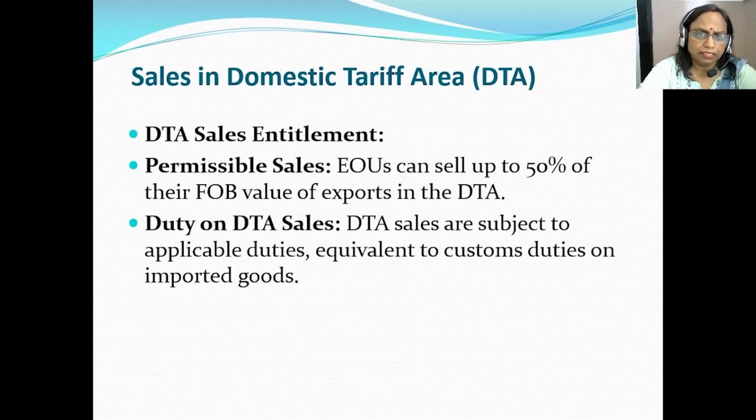Then the domestic tariff area sales are subject to applicable duties equivalent to the customs duties on the imported goods. So this is another benefit which can be enjoyed by the EOUs.